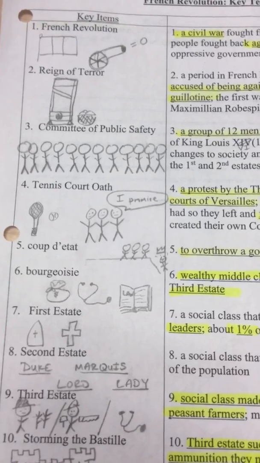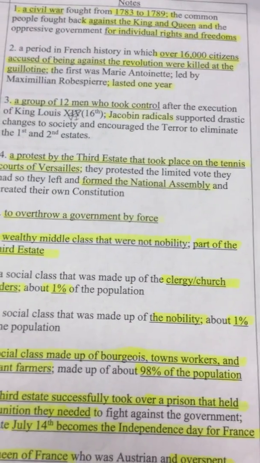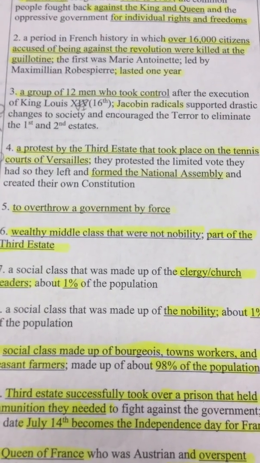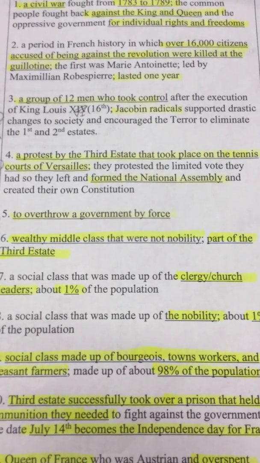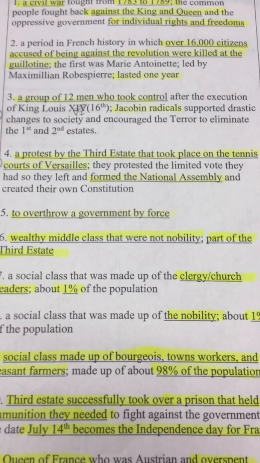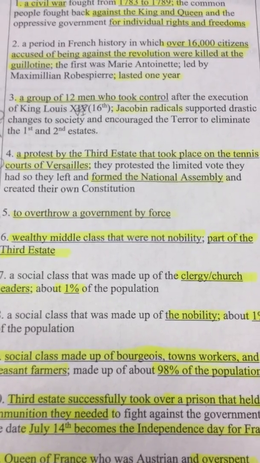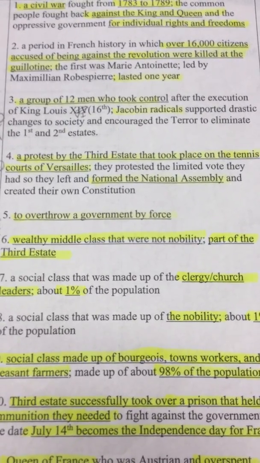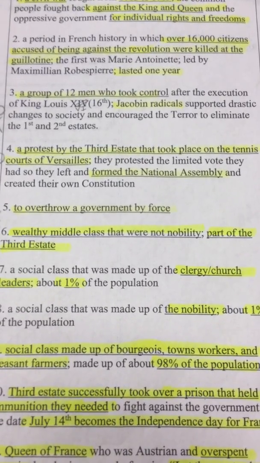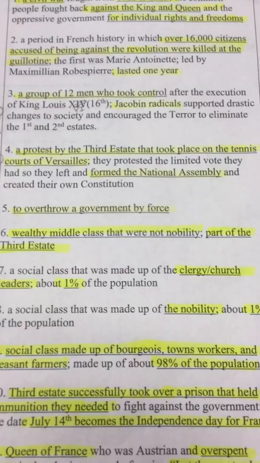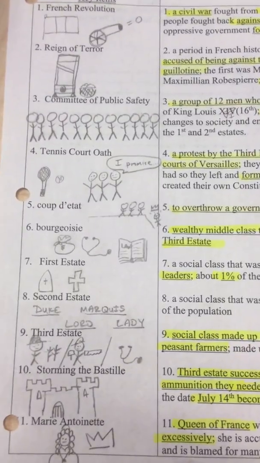The Committee of Public Safety was a group of 12 men who took control of the execution, after the execution of King Louis XVI. Please go ahead and fix that so that it says XVI and it reflects the 16th and not the 14th. The people that took over were Jacobin radicals who supported drastic changes to society, and they encouraged the terror to eliminate the First and Second Estates, which they believed were the cause of the revolution.